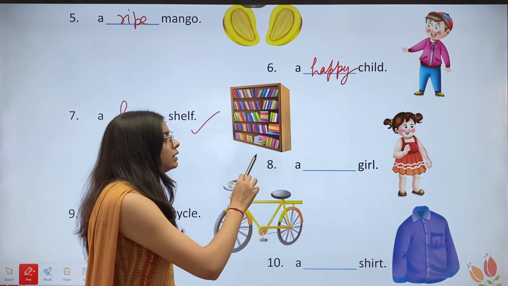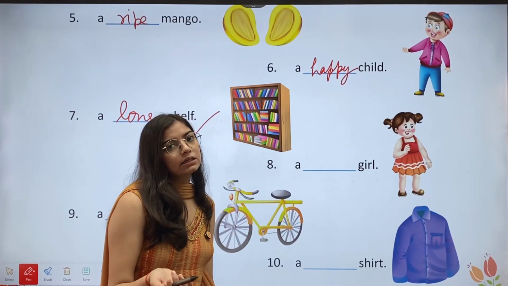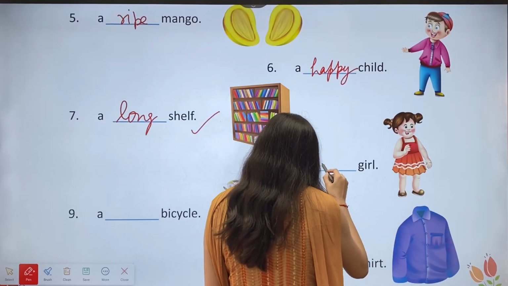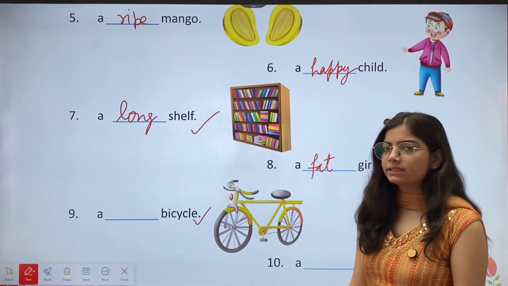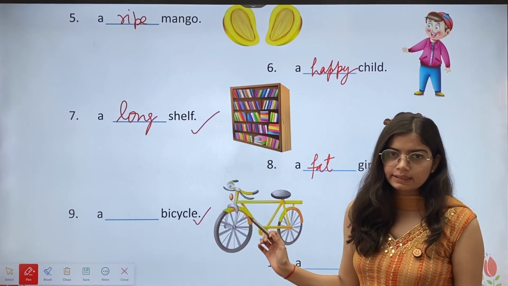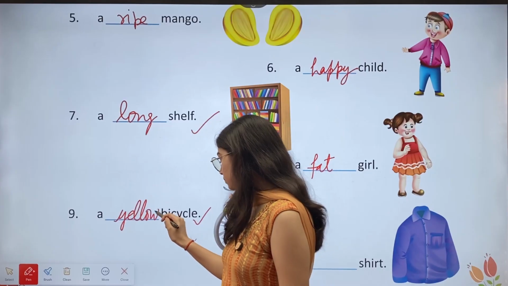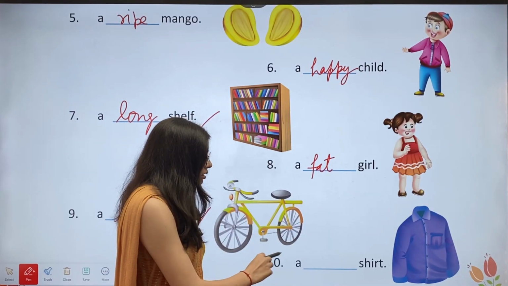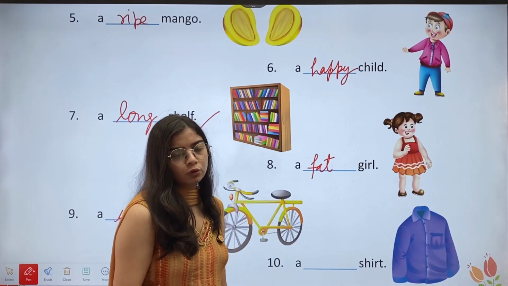Then eighth, a dash girl. A fat girl. Then ninth, a dash bicycle. So here you can see this is a yellow bicycle. Then we have 10th, a dash shirt. Here you can see this is a blue shirt.